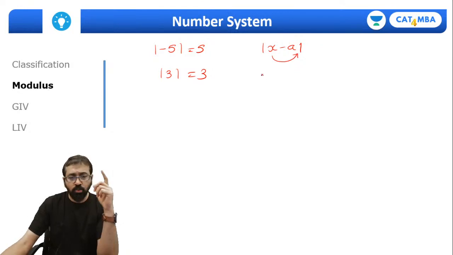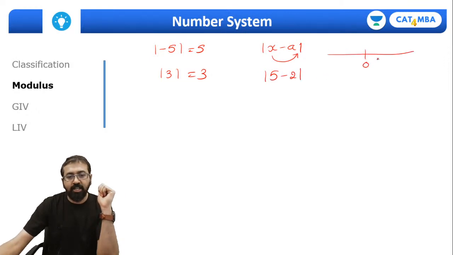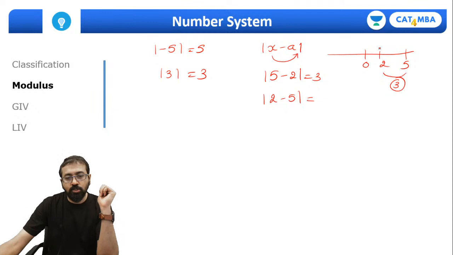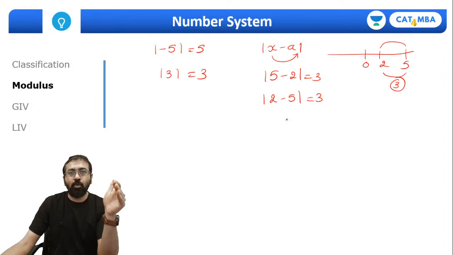Okay, so here, for example, if I take a number like 5 minus 2, that means on the number line I need to find out the distance of 5 from 2. So can I say 5 is 3 units away from 2? So that's why this result should be 3. In fact, if I say mod of 2 minus 5, now can I say 2 is also 3 units away from 5? So that's why this result is also 3. Since distance is a non-negative quantity, that's why we get a 0 or positive result outside the modulus.